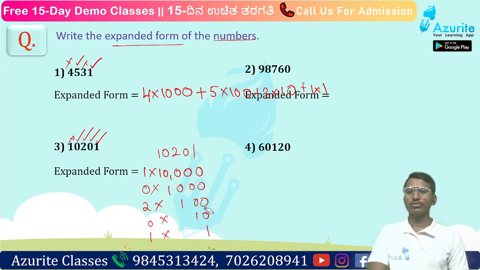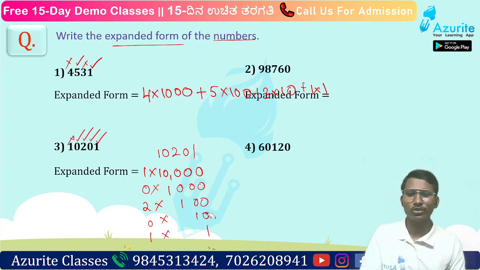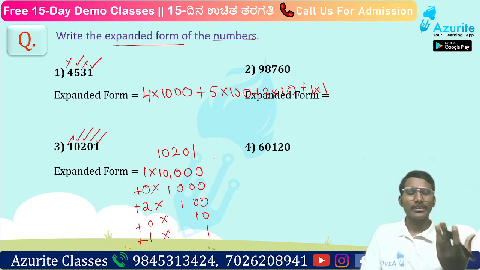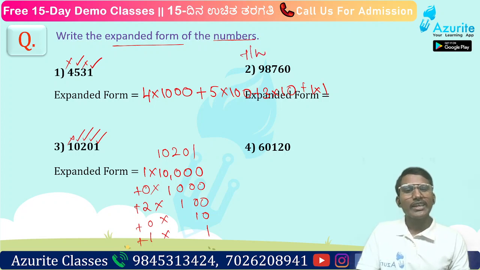1 and after that 0. That is 10,000. 1 into 10,000, then 0 into 1000, then 2 into 100, and 0 into 10, and then 1 into 1. So this is what the expanded form is. What you have to do is place the plus symbol in front of each term. Now if you write it, you will get the expanded form. Got it? Now you do the second question as homework.